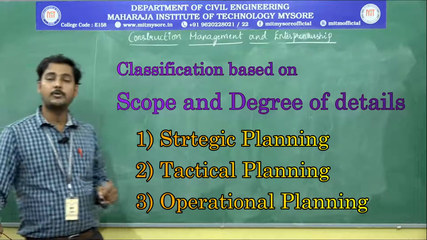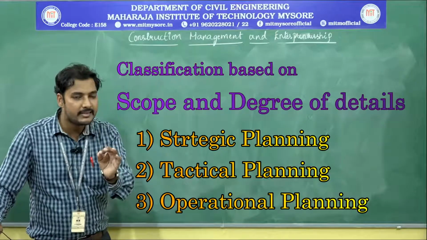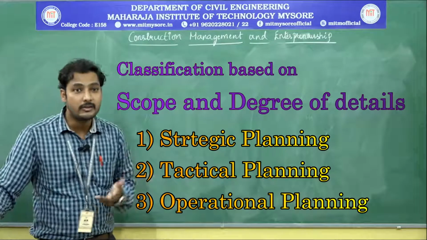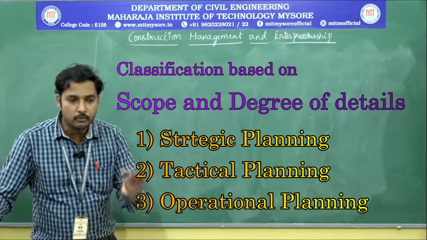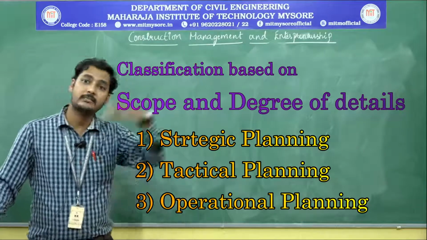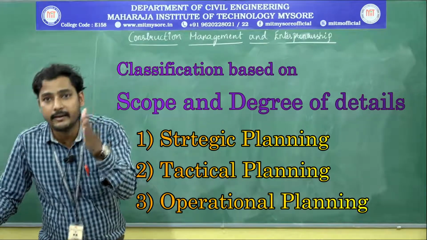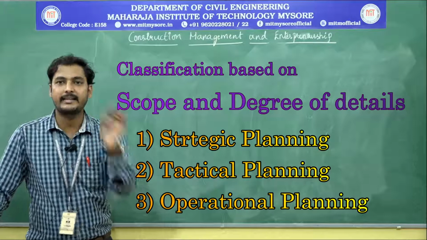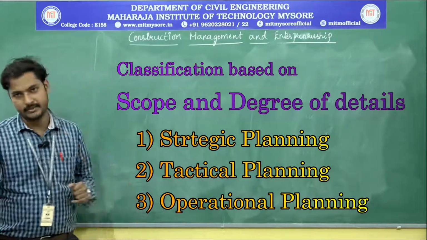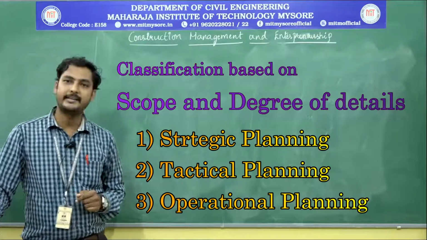Then the second one is tactical planning. What is meant by tactical planning? The name itself says we have to use some tactics here, because strategies don't work right now. We have some trial and error within our mindset or within some experiences. So if we have plans made by using all these things tactically, that is nothing but tactical planning. Once again, tactical plannings are also taken care of by higher authorities. That is the second bit of classification based on scope and degree of details.